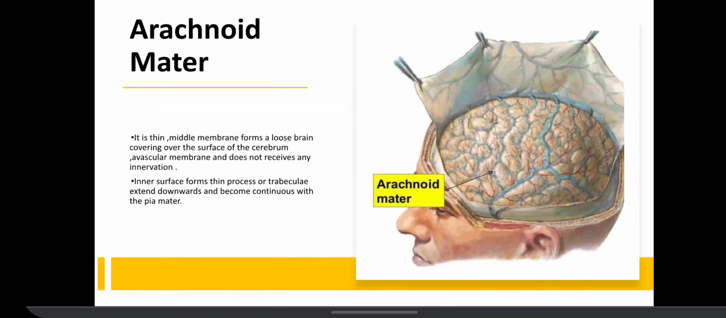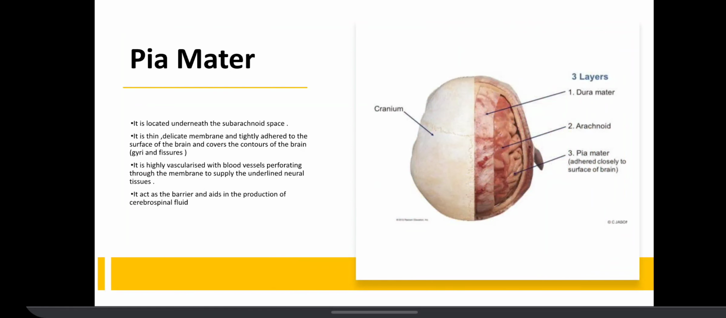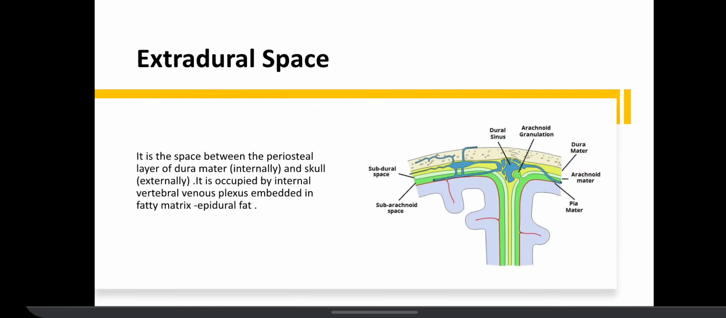Arachnoid mater: it is the thin middle membrane, forms a loose covering over the surface of the cerebrum, an avascular membrane. Pia mater: it is located underneath the subarachnoid space. It is a thin, delicate membrane and tightly adhered to the surface of the brain.